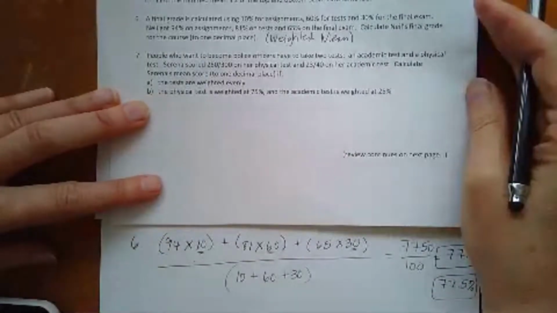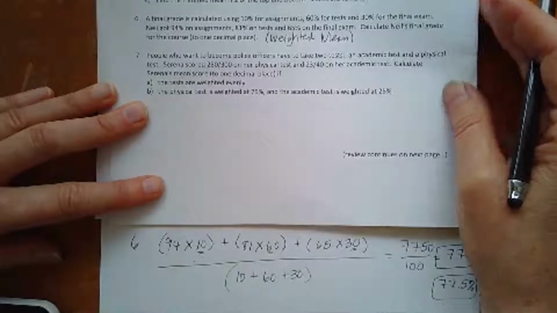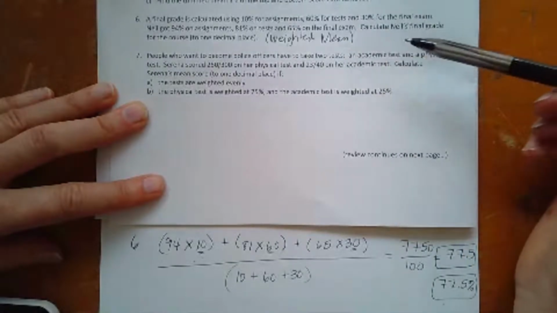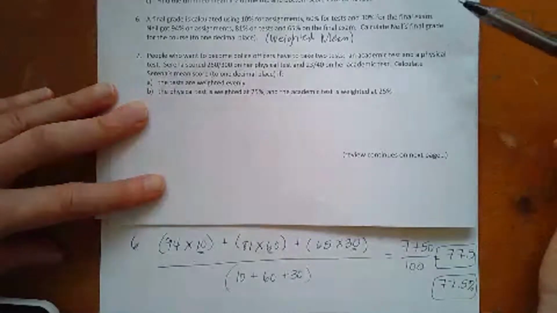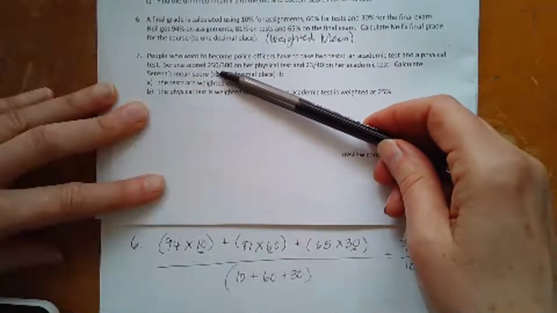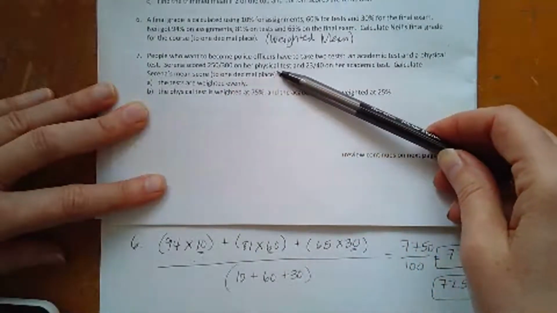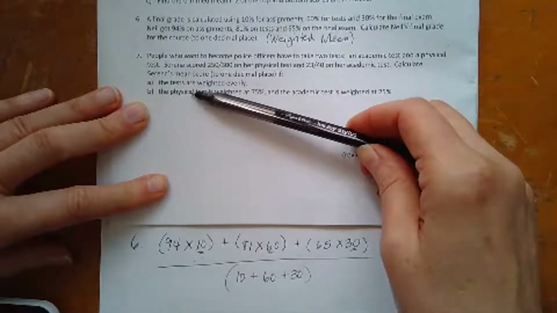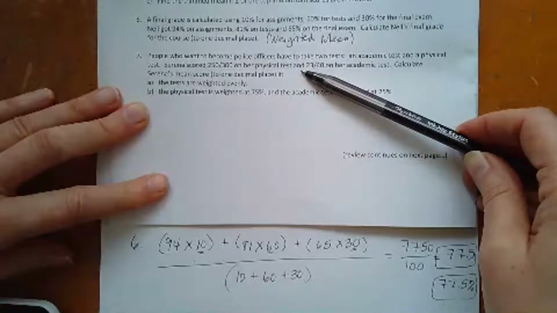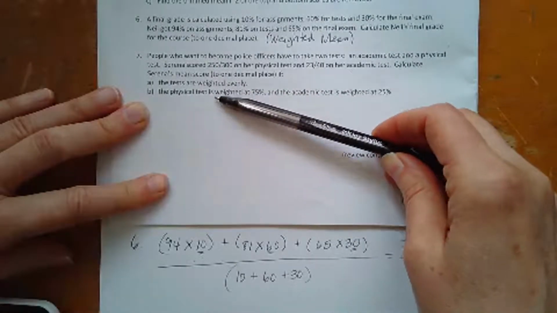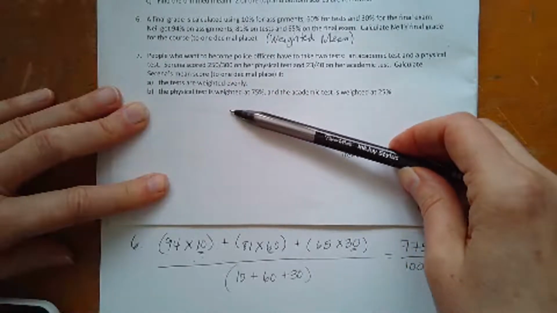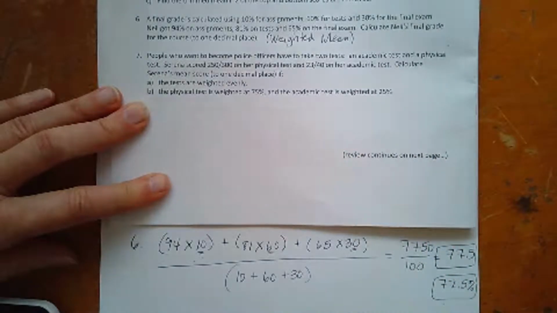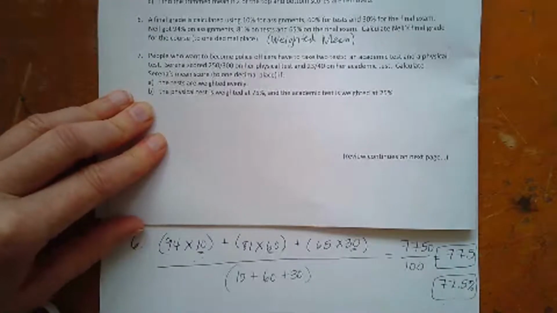All right, let's try number 7. People who want to become police officers have to take 2 tests, an academic and a physical. Serena scored 250 out of 300 on her physical and 23 out of 40 on her academic. Calculate Serena's mean score if the tests are weighted evenly, the physical test is weighted at 75%, and the academic is weighted at 25%.